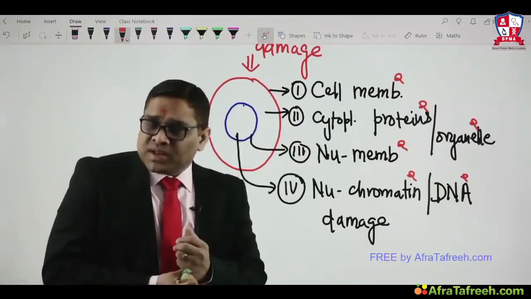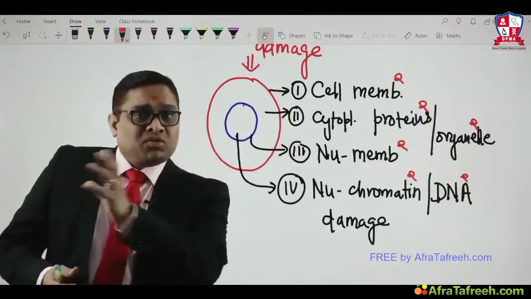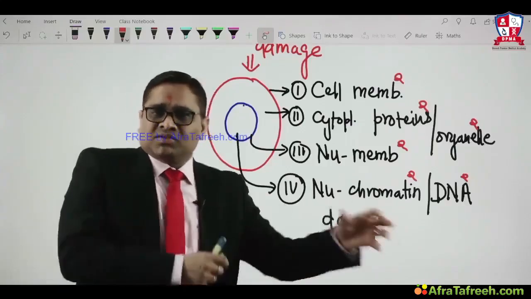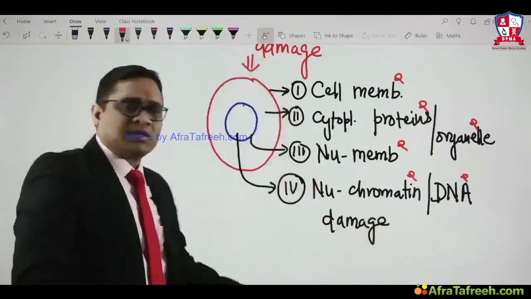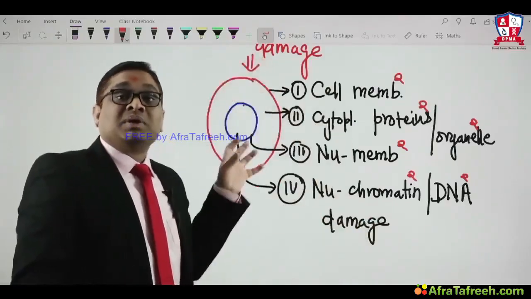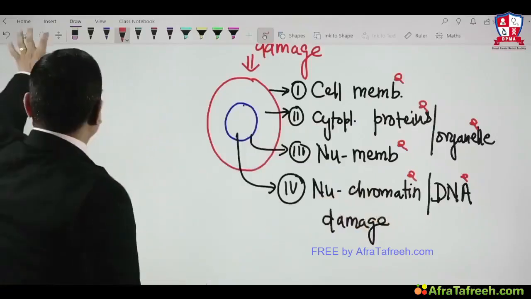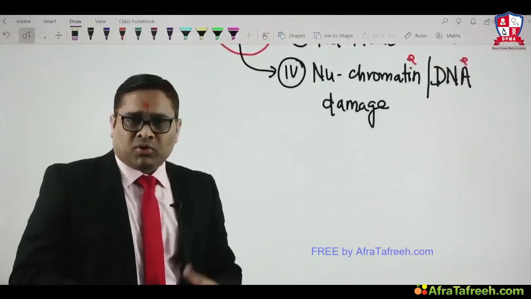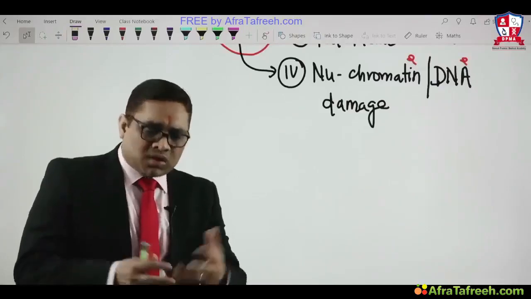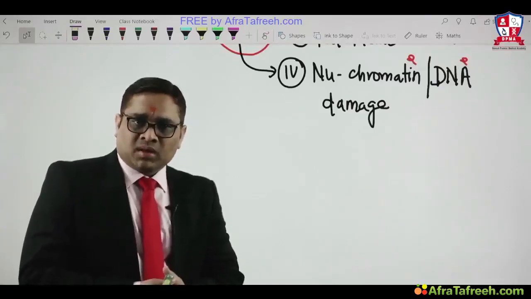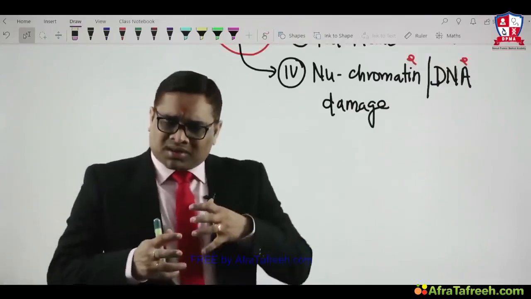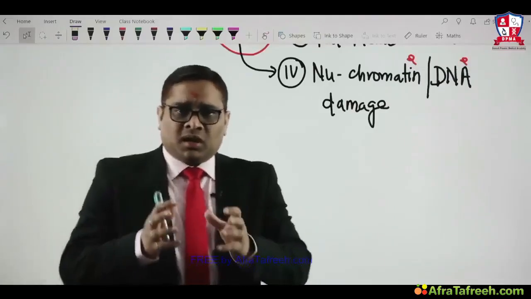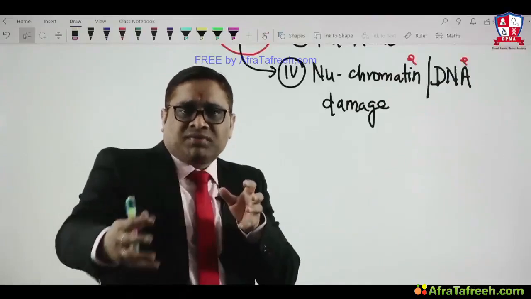That is why cell injury is very important to understand with respect to the free radical. Free radical is the reason for damage of any cell, and that is why cellular injury is happening. These are the targets of the free radical where they will be acting. As I said, free radicals are normally produced in our body. So the question comes to our mind: what are the free radicals present in our human body? And if they are normally produced, then what are the substances that oppose them? There are certain opposition factors against these free radicals.